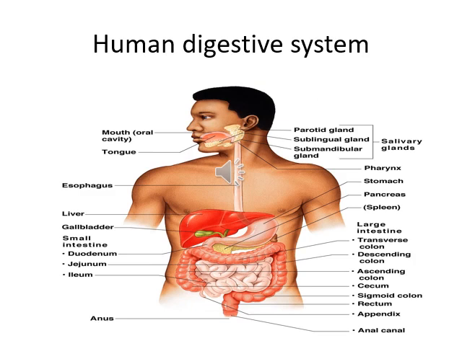The small intestine contains duodenum, jejunum and ileum. Then the large intestine contains transverse colon, descending colon, ascending colon, cecum, sigmoid colon, rectum, appendix, anal canal, and anus.